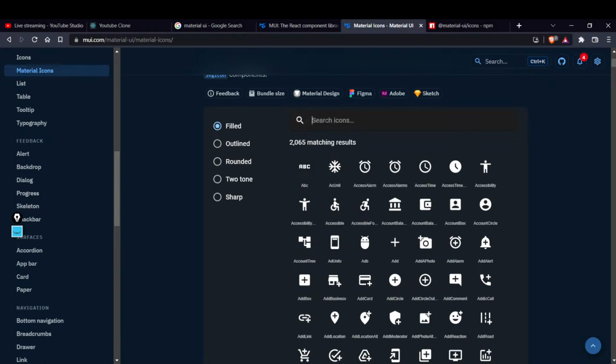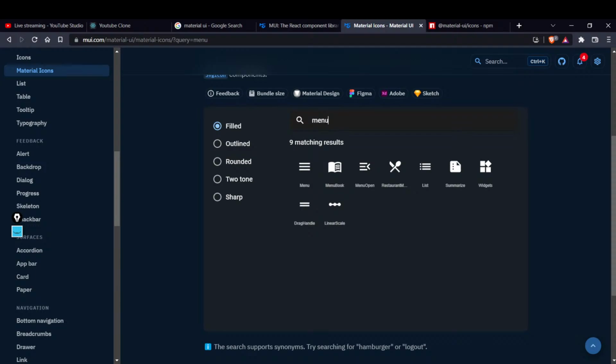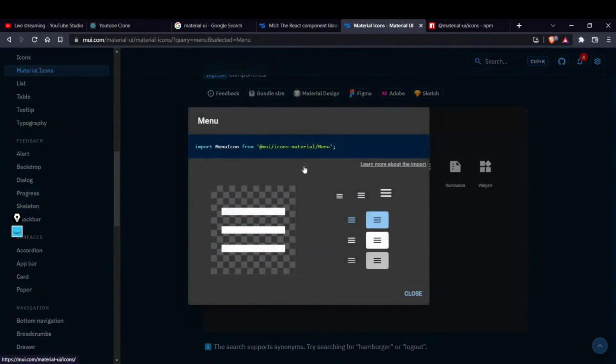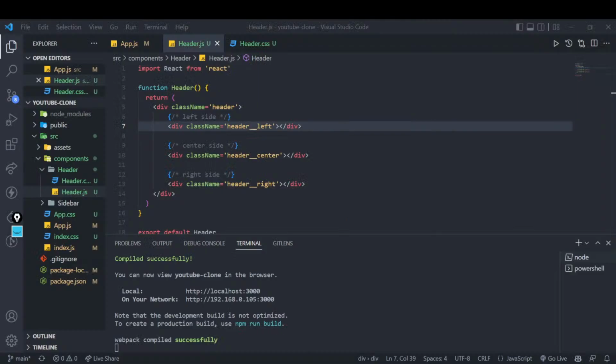Here you can search for any sort of icons. I'll search for menu, and you can see that multiple are there, right? If I want to use this one, anything I can use. I think let's go with this one. I'll select it and see. Can you see this? It has given me an import code. With this, I can import this particular icon from here. I'll just copy it. Let's see how it will work.